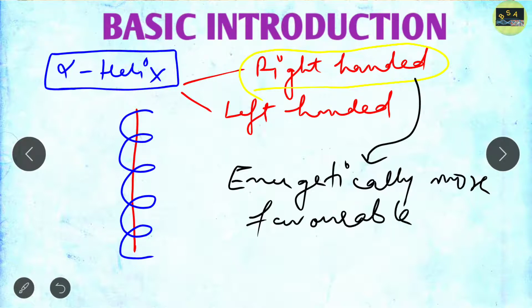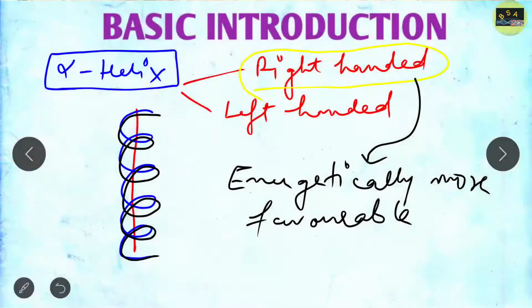So why is the right-handed alpha helix energetically more favorable? Because when scientists studied many proteins, for example myoglobin and many other proteins, they found that in almost all proteins, the helical twist occurring in this rod-like rigid structure is right-handed.